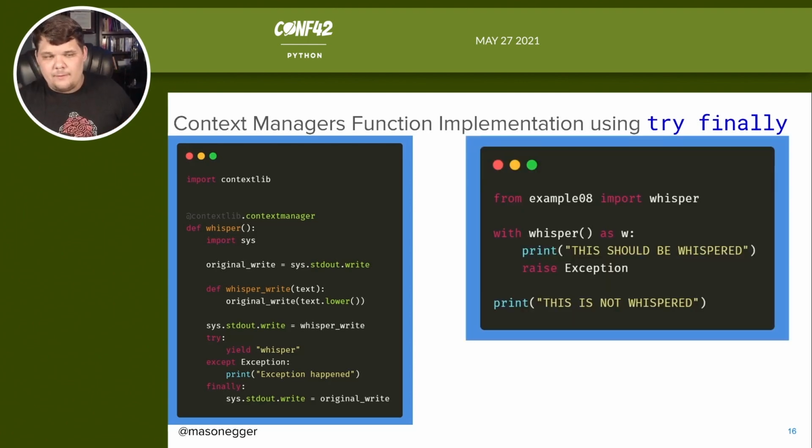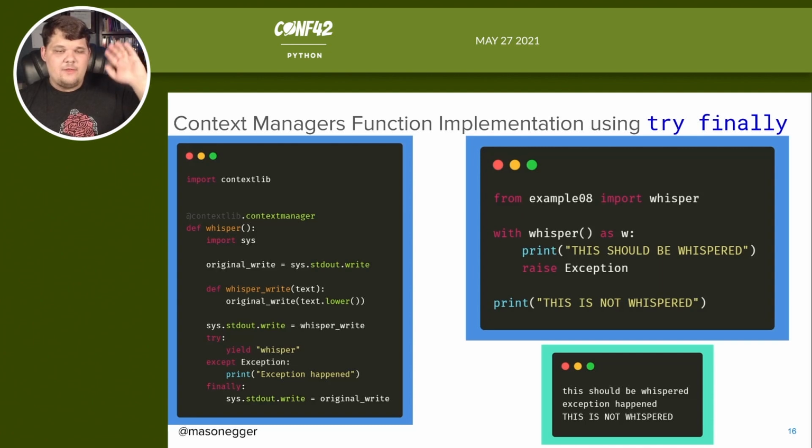If we do the exact same thing, this should be whispered. We're going to raise an exception and then we say this is not whispered. Essentially what happens is this should be whispered. Now look, this is interesting. The exception inside of my block is "Exception happened", but as you can see with a capital E, but this one right here is lowercase. What happened here is we have not set things back to the way they were, so it isn't set back yet. And then we go to our finally, this is not whispered, and then we're good.